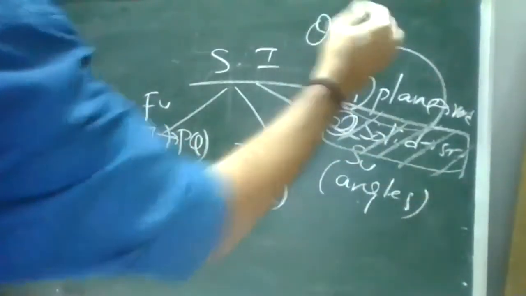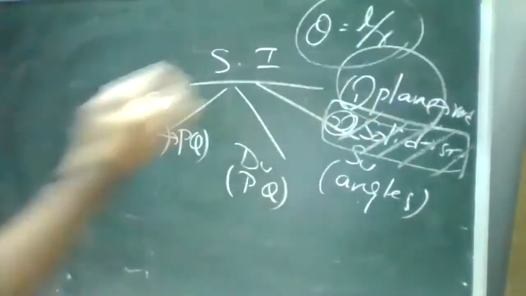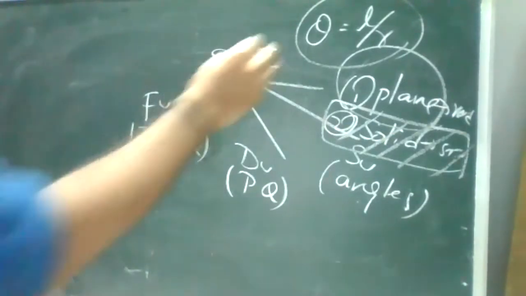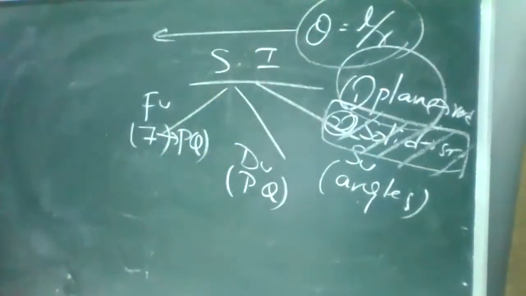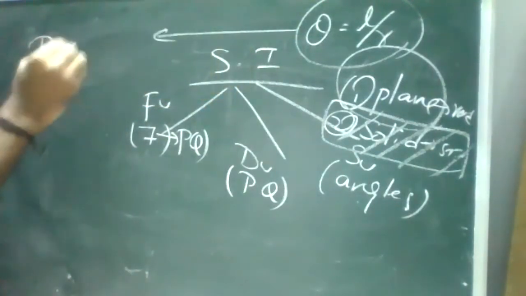And you may know this relation also. Theta is equal to arc length by arc radius. So this method we call the parallax method.